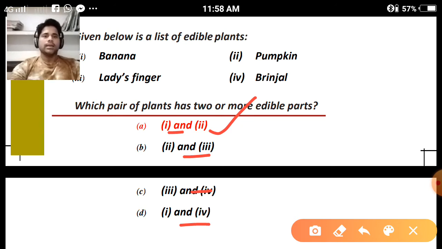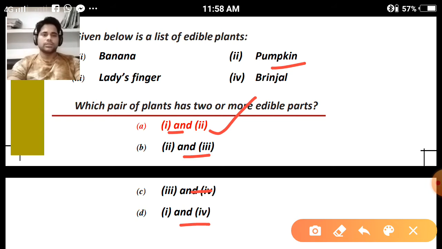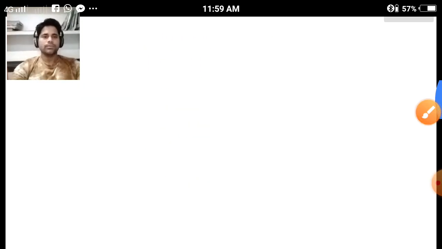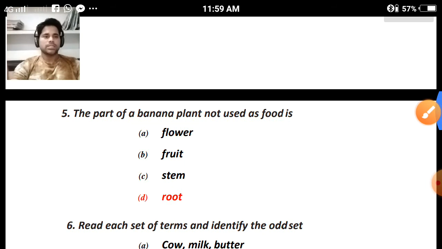We can eat the flowers of banana as well as the fruits and the stems of banana. And the pumpkin also has more than one edible part. So pumpkin and banana can be considered in the category of plants with more than one edible part. Clear? Question number 5.